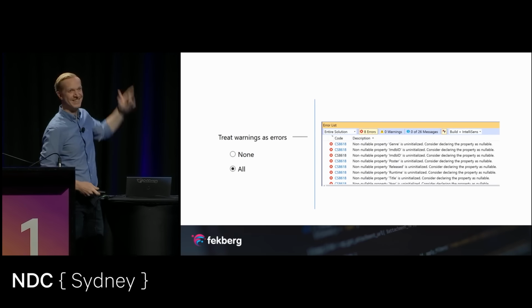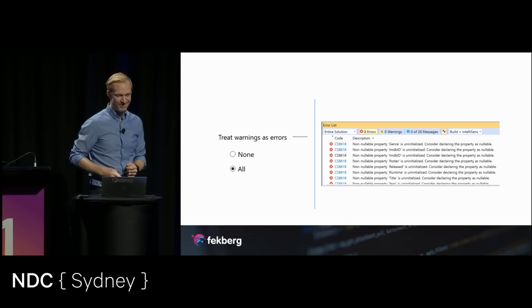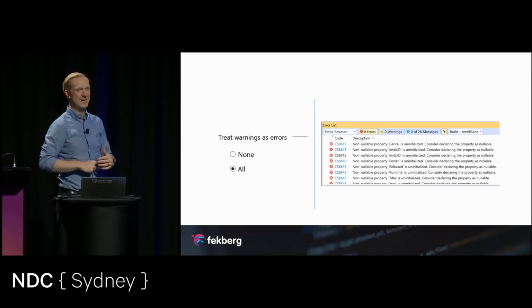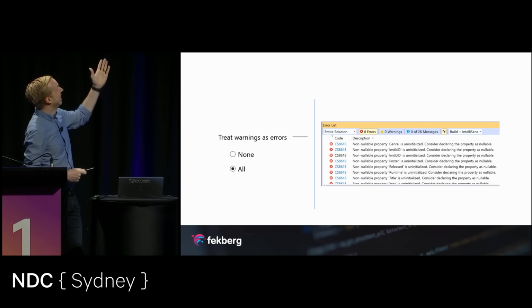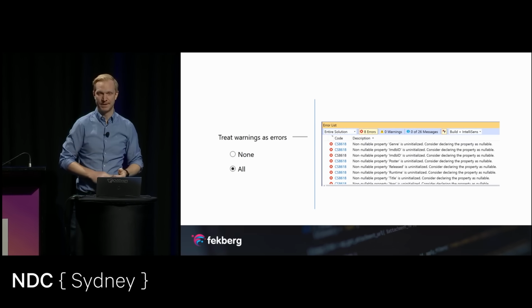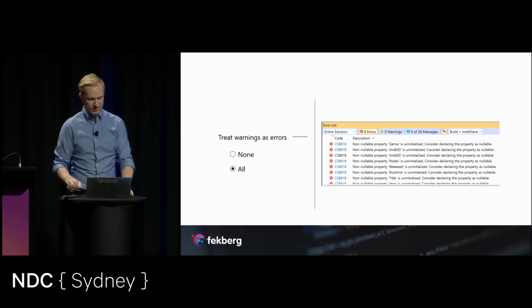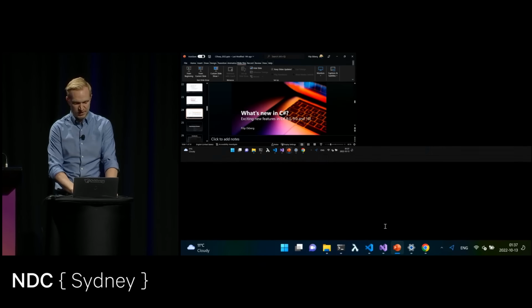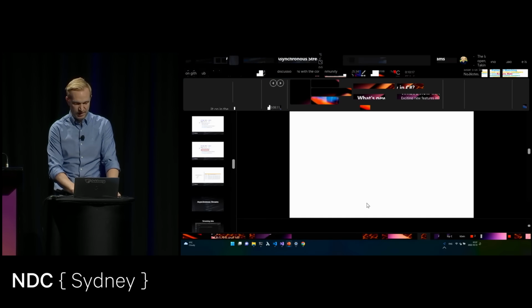We turn on warnings as errors, which is a great feature. We can then say that whenever there's a potential null reference exception, we're going to have a compiler error instead. So what I suggest is that we go into Visual Studio, and we have a look at how we enable this.